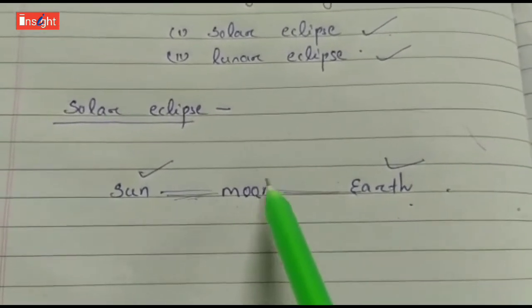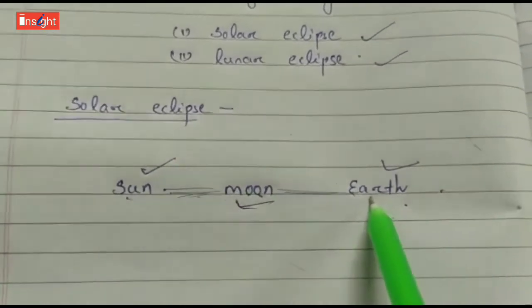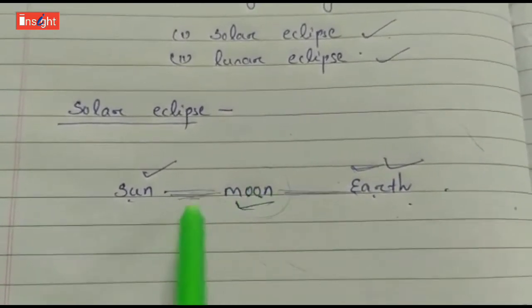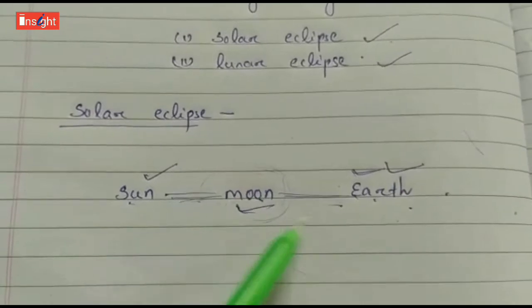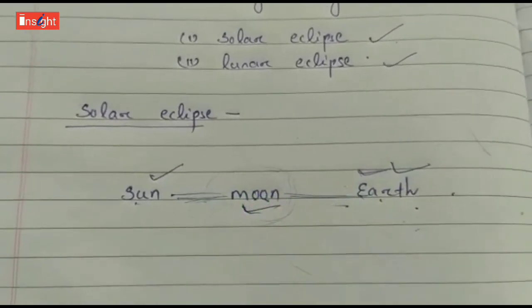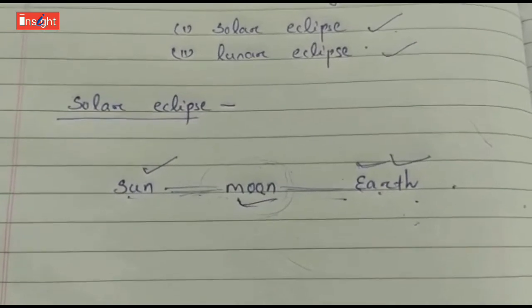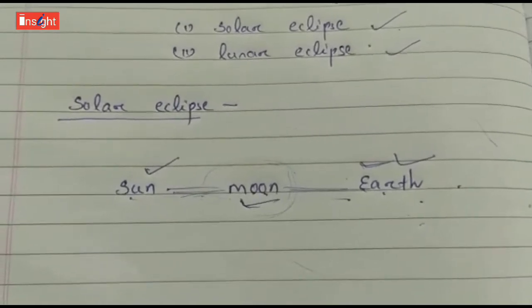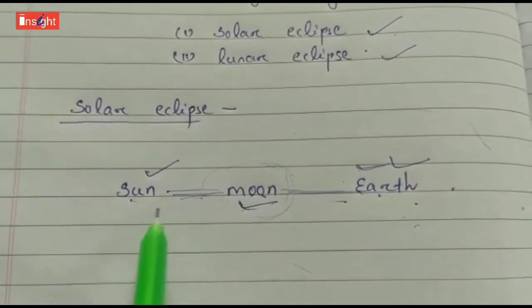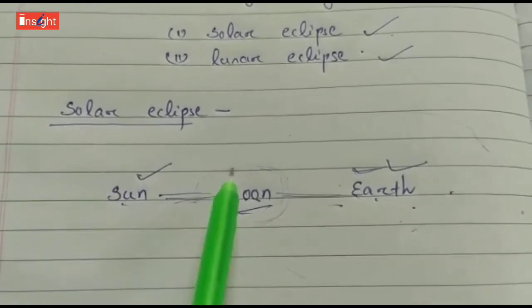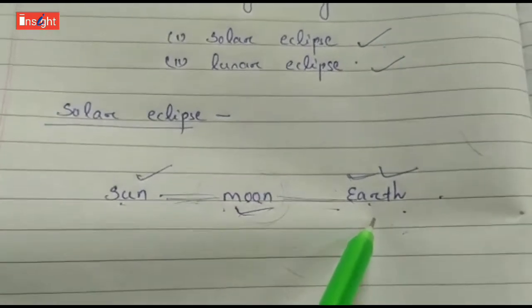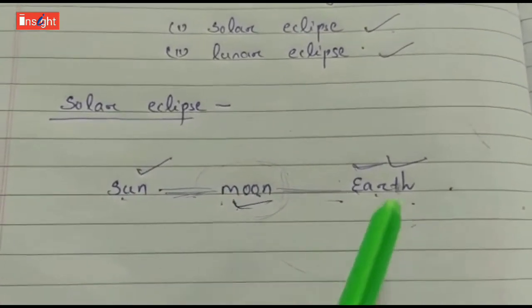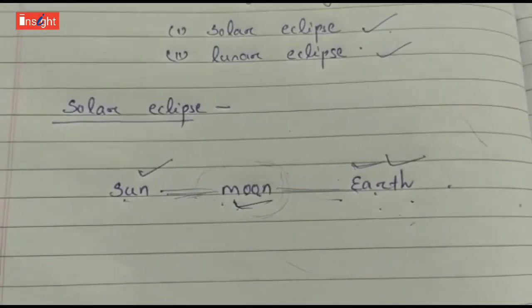A solar eclipse takes place because when the moon comes in between the sun and the earth, the sunlight is not able to reach the earth, because the moon is in the path of the sunlight and does not let it pass. That is why its shadow is formed. I had told you that if an object which cannot pass sunlight comes in the path of the light, a shadow is formed. So the moon doesn't pass the sunlight, and when it comes in between the sun and the earth, it blocks the sunlight from reaching the earth and a shadow is formed on the earth, and we see that the sun is getting covered slowly.